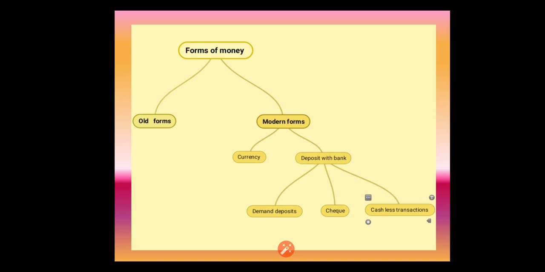Even credit cards, debit cards and online payments: Google Pay, Amazon Pay, internet banking, mobile banking. You know very well about these online transactions. These all come under cashless transactions. The cash won't be involved directly.